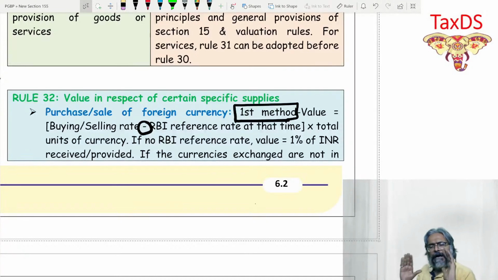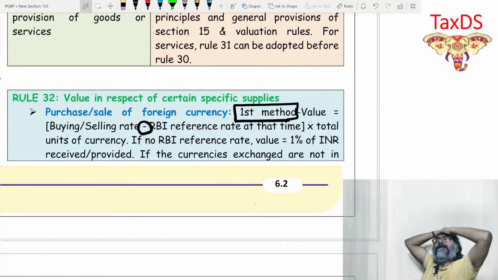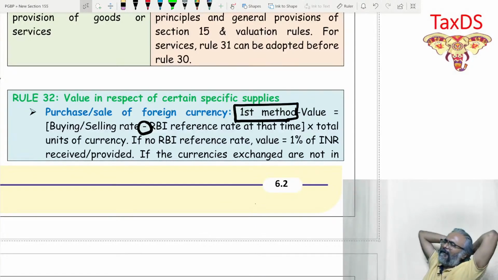If there is no RBI reference rate, students, you'll say how is that possible? Why not? There are certain currencies for which RBI doesn't take the pain to give its reference rate, like the North Korean currency. So in that situation, the RBI reference rates are not available.